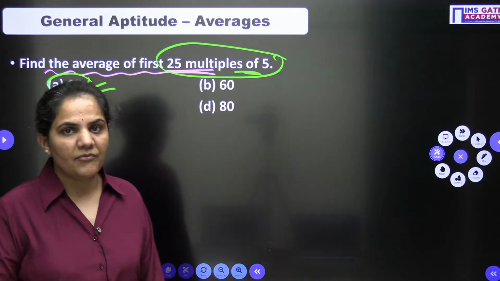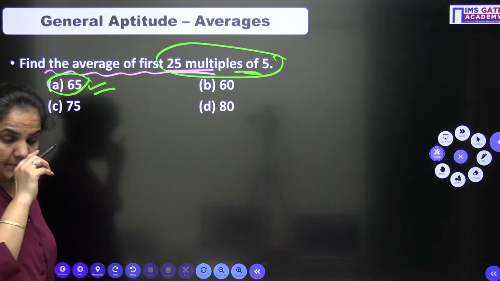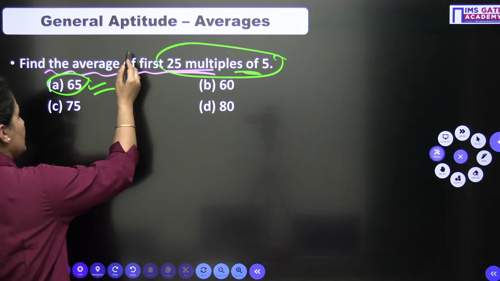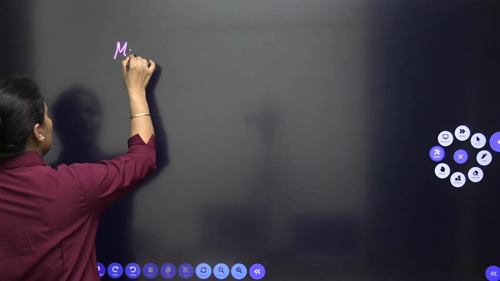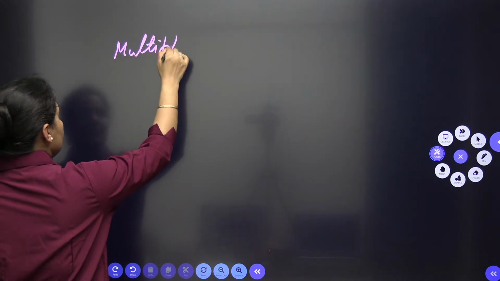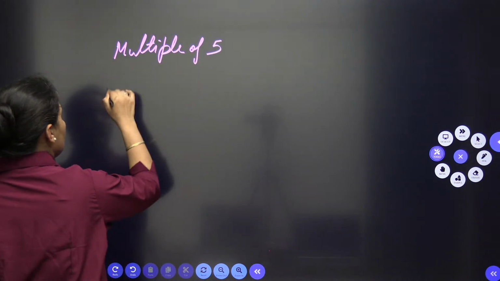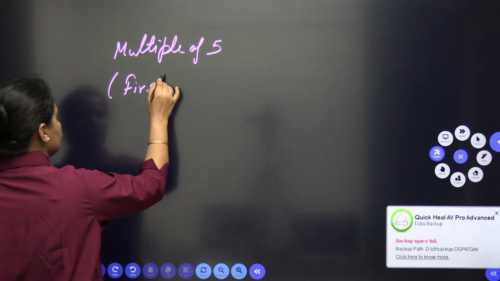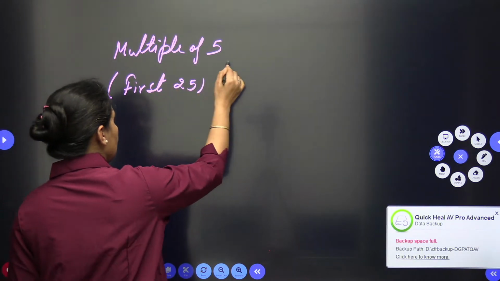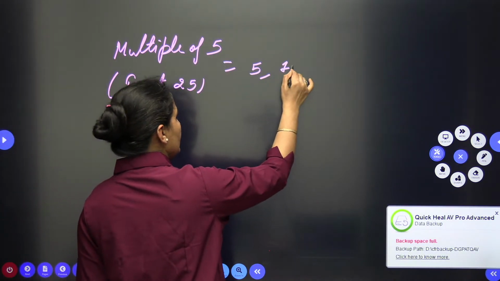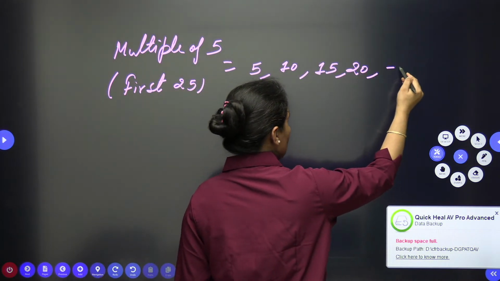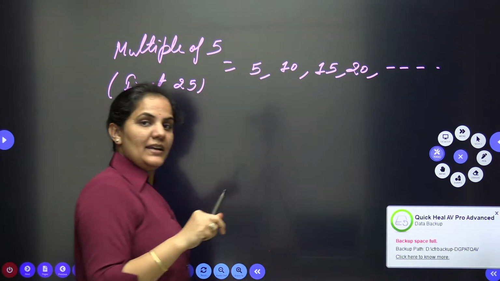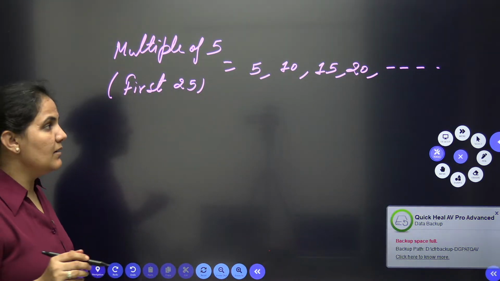Ma'am, this is actually very simple. You want the average of the first 25 multiples of 5. What are the first 25 multiples of 5 that we should know? The multiples of 5 will be 5, 10, 15, 20, and so on you will go. But we can make it easier.